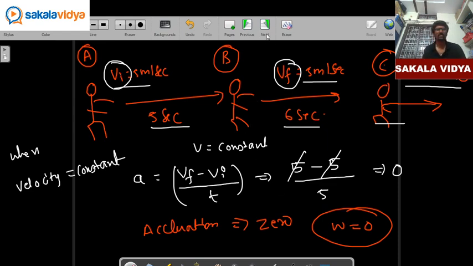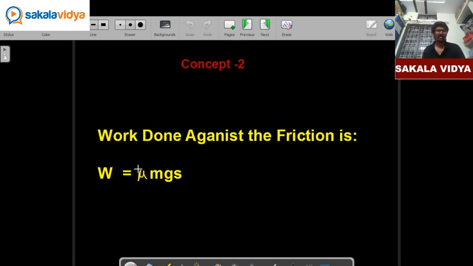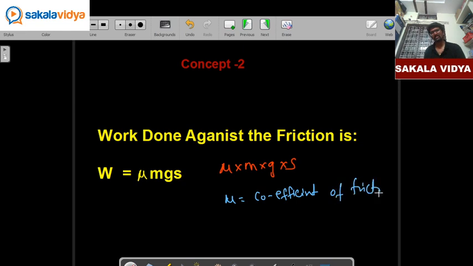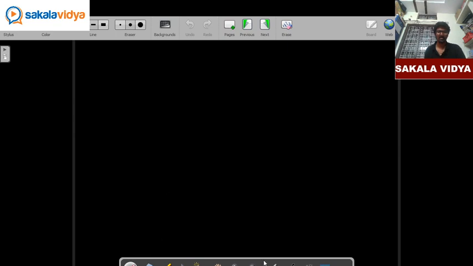Okay, let us go for one more concept. So the work done against the friction is mu into m into g into s, where mu is nothing but coefficient of friction.